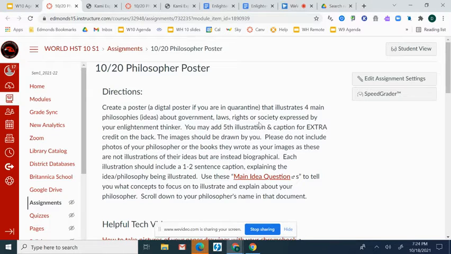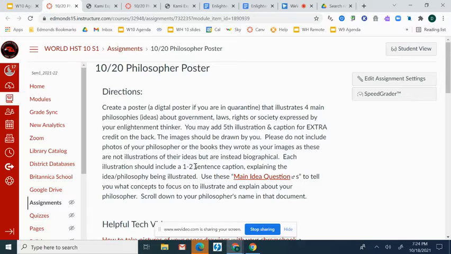You may add a 5th drawing and caption for extra credit on the back of your poster paper if you'd like to do that. The images you create should be drawn by you. Please don't include photos of your philosopher or pictures of the books that they wrote as your images, because these are not illustrations of their philosophies, their ideas. Instead, those are biographical details.